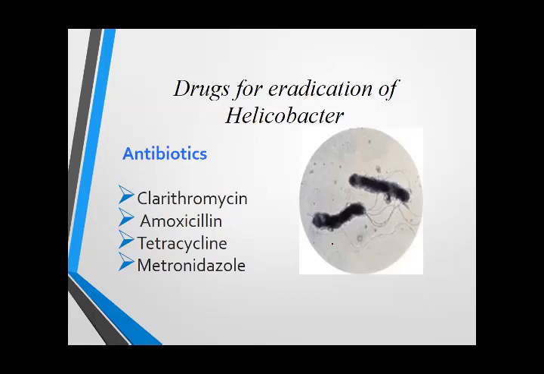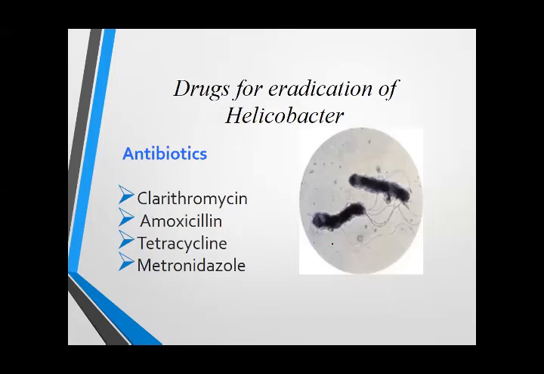So we have 3 groups of drugs that can be used for the treatment of peptic ulcer. Number 1, the drugs that neutralize or inhibit gastric acid secretion. Number 2, the drugs that protect the mucosa. And number 3, antibiotics. The drugs that inhibit or neutralize gastric acid are the antacids, H2 receptor antagonists, proton pump inhibitors, mainly, and anticholinergics.